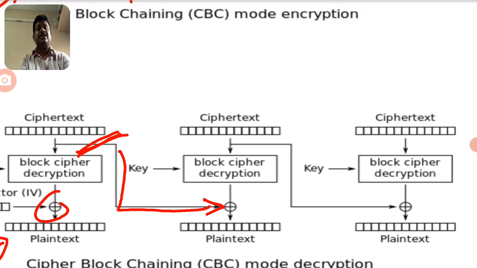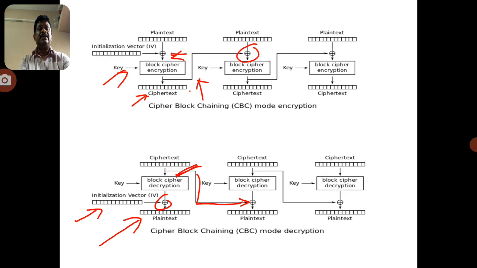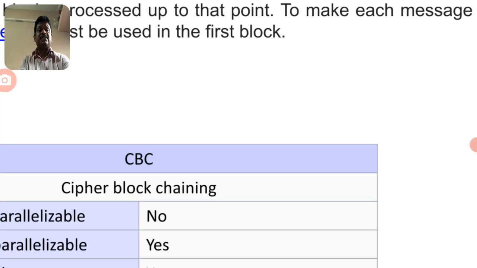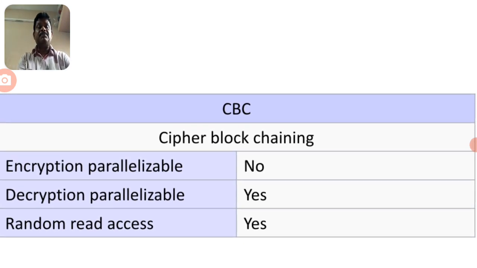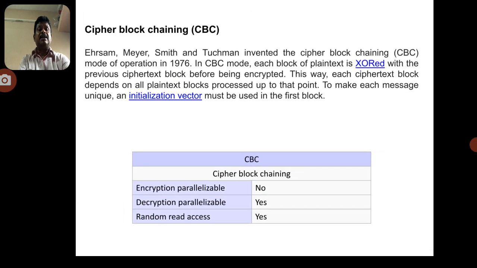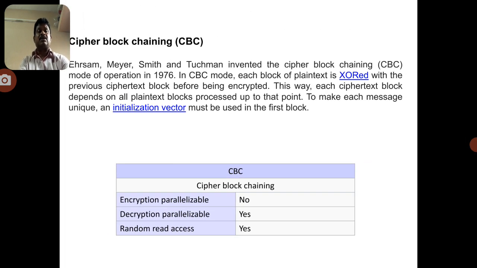This process will continue until the end. That's why you can observe the difference here. There is no encryption parallelism, because the second block encryption depends on the first block encryption, and the third block encryption depends on the second block encryption. That's why there is no parallelism in this particular cipher block chaining mode.